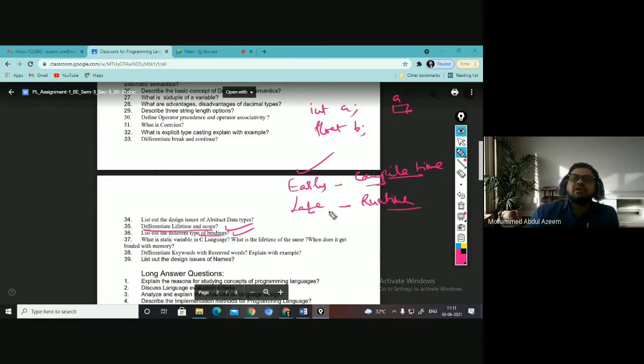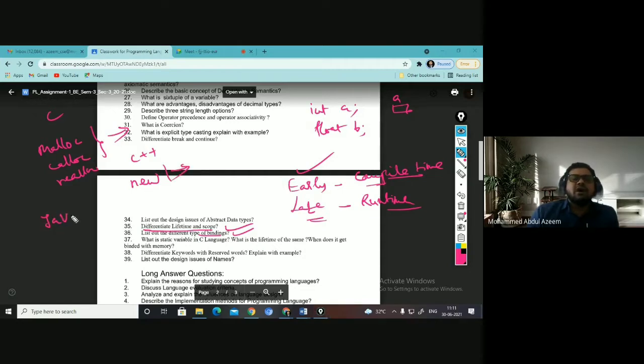When does it happen? When you use the new operator in C++. Or in C language, we have library functions called malloc, calloc, realloc, right? Using these, you can create the memory during runtime.